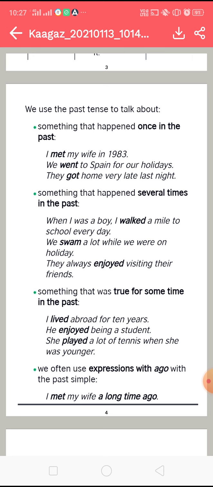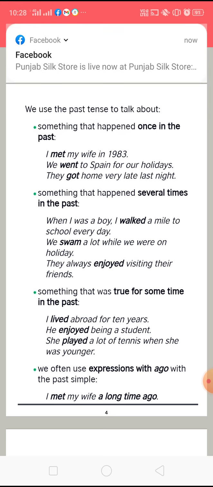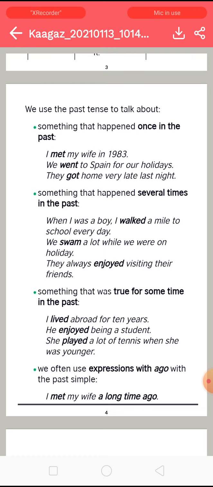A lot means here again repetition is there. Next is, they always enjoyed visiting their friends. Continuity is there. Frequency is there, that they always enjoyed visiting their friends. So you can see here, we are using past tense for an action that has happened several times in the past.